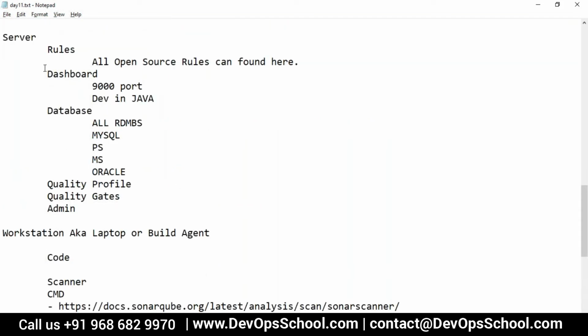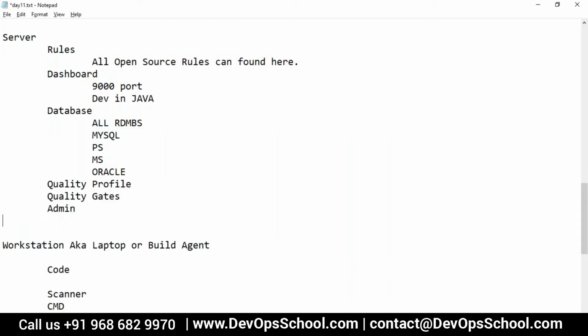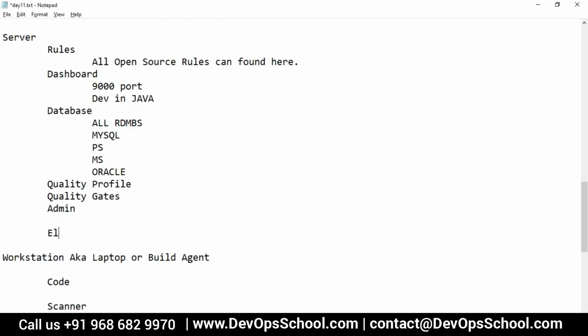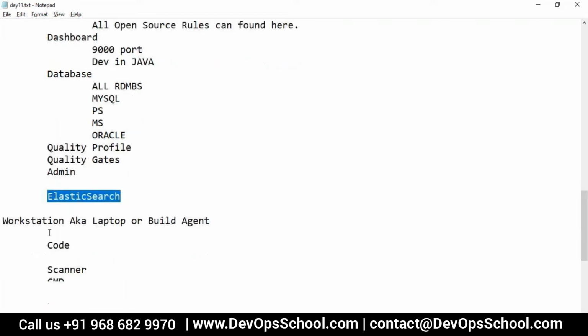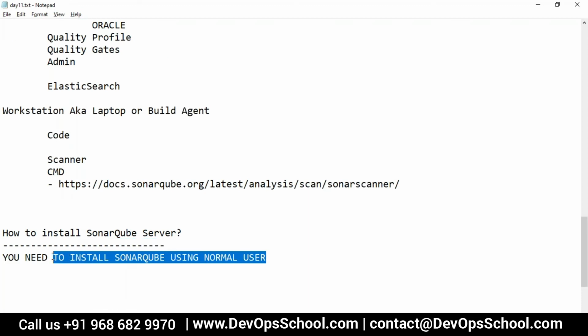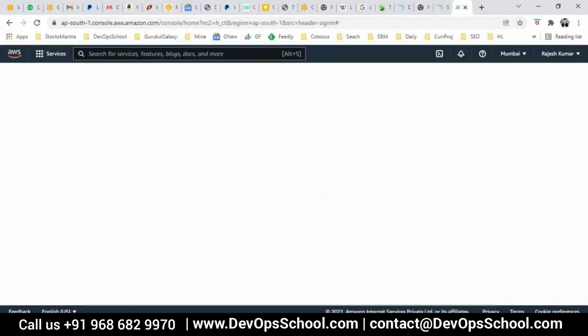Why? The reason is that there is one more tool being used, which is called Elasticsearch. Elasticsearch is a product for indexing and searching. SonarQube uses this open source product to index and search the code. For that purpose it has to run as a non-root user, so you have to use SonarQube also as a normal user. Very simple. Please remember that.